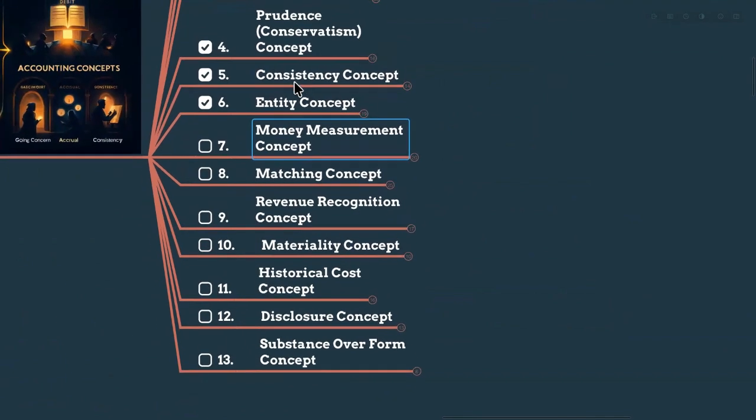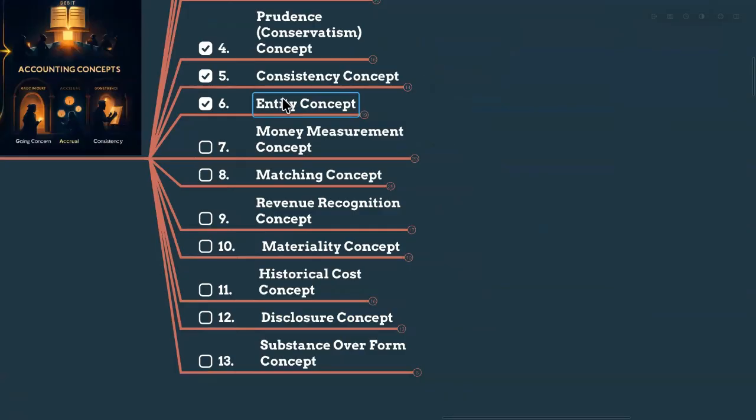So let's take an example for the entity concept. Let's say Ahmad owns a pharmacy in Peta area. When he invests, let's say rupees 500,000 to start the business, the business will record it as a capital. It means a liability the business owes to Ahmad. He is the owner. But we call that capital because liabilities means it's for third parties outside. But since he is an owner, we are giving a special name, capital, but actually that's a liability that business owes to the owner, right?